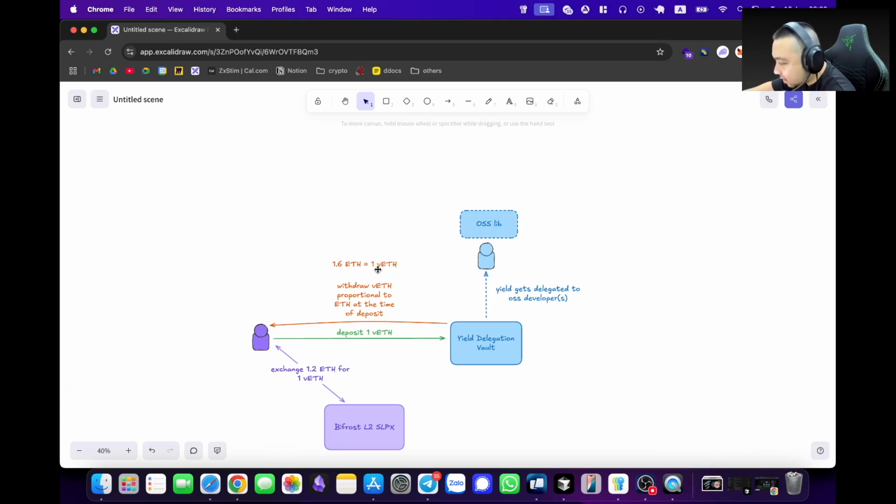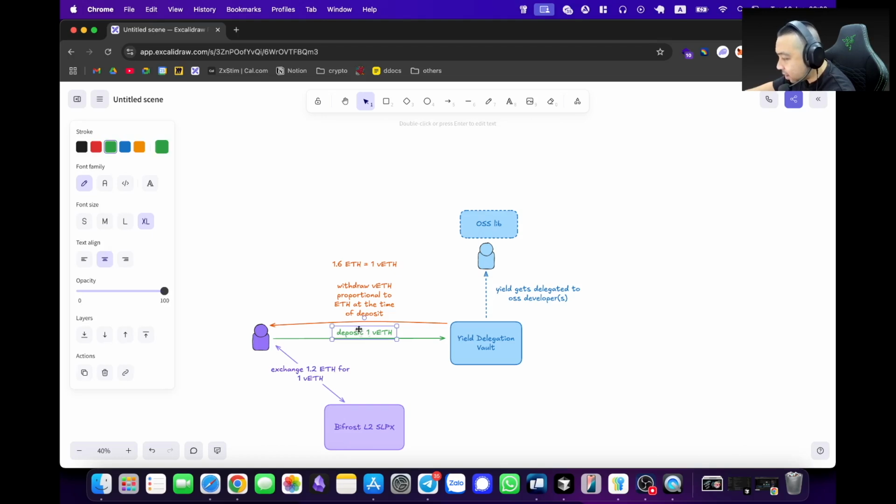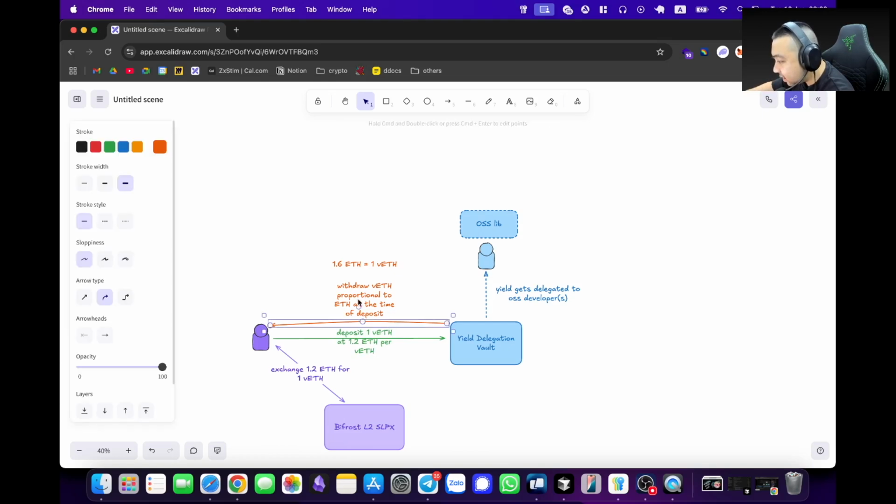So after a year, now you want to get back your 1.2 ETH, because you deposited 1 VETH at 1.2 ETH per VETH. This is the exchange rate.